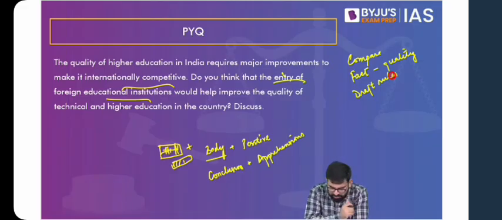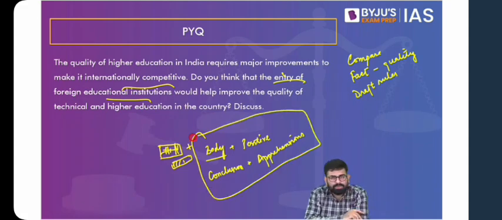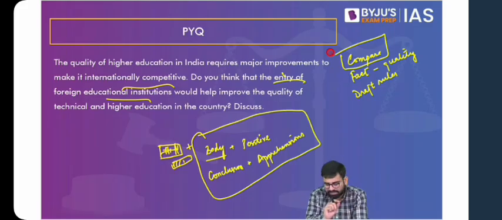Let's look at this. So some are talking about writing the positive and negative aspects. That is going to be part of your body and conclusion. Another few are talking about mentioning the importance of higher education institutions. That is also not the demand of the question. Now look at the first statement. It talks about quality of higher education in India requiring major improvements to make it internationally competitive. So one idea is to compare and say how can we make it internationally competitive? Because this is not the only way. Opening up of foreign educational institutions is not the only way to make our education internationally competitive. So you can mention other factors. That is basically a comparison between the higher education institutions from abroad and the Indian institutions.